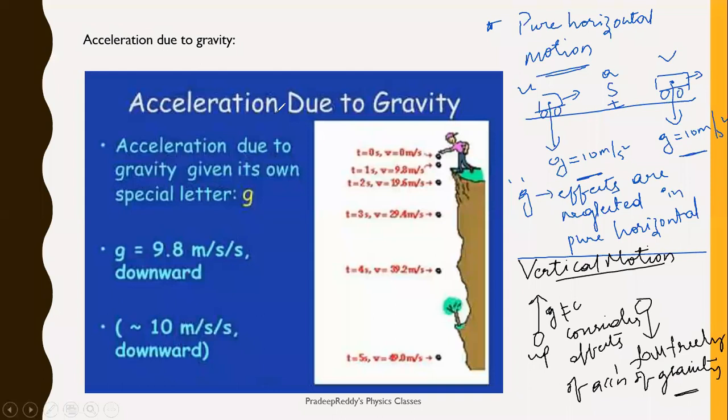Now, coming to this particular slide, in this slide here, if you are throwing a body, like for example, here is a person. This person is throwing a body, like he is not actually throwing, he is just from this height. This is cliff. Cliff is nothing but a mountain, like highest place. From this cliff, a body is being left over. When it is left over, it is starting from rest position. Its initial velocity is 0 at a time taken 0.